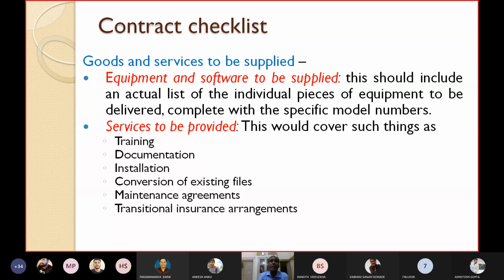So in the contract checklist, there should be the goods and services to be supplied. Their details should be present. That means in goods, you will list the equipment and the software that you want to get, and the other one is services to be provided. What kinds of services are required to be provided to the firm? They have to be mentioned also.